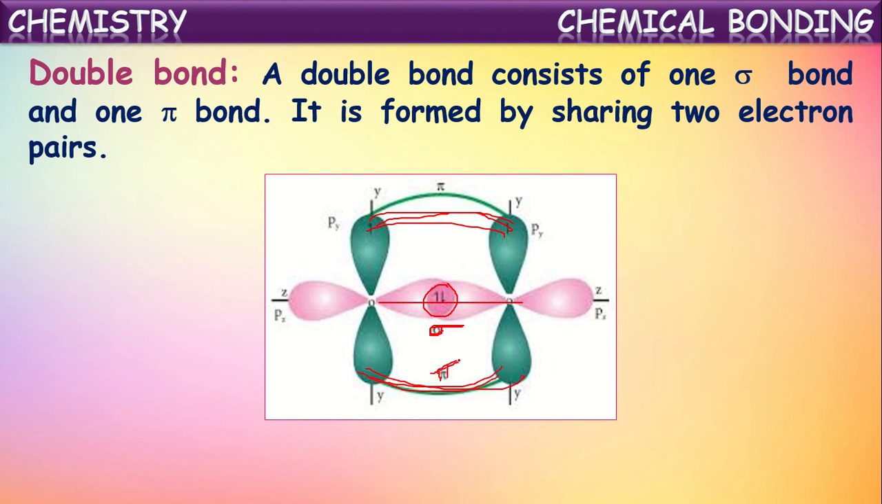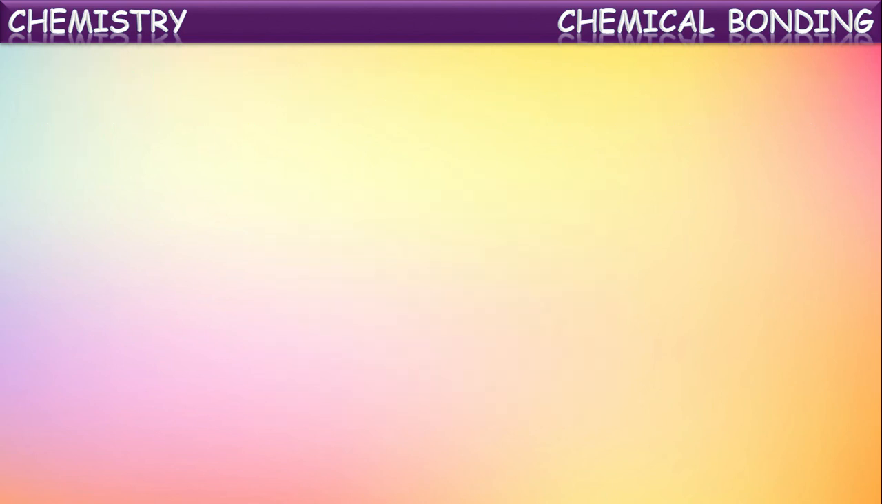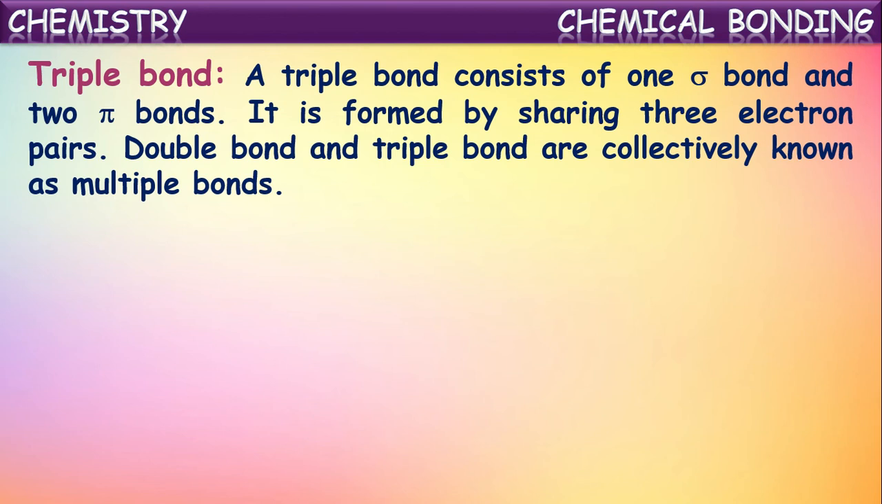In this way, between two oxygen atoms, by sharing of two pairs of electrons, two covalent bonds are formed. One of them is a sigma bond, the other one is a pi bond. These two together are called a double bond. Okay, a double bond consists of one sigma bond and one pi bond. It is formed by sharing of two pairs of electrons between two atoms. Okay. Next, let us see another kind of bond, that is a triple bond.